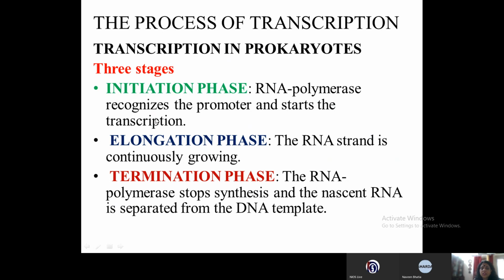Now, what happens in the initiation phase? As you must have presumed, the RNA polymerase recognizes the promoter genes and attaches there and starts the transcription. So, this is called the initiation phase. Then the elongation phase. What is elongation? The RNA strand is continuously growing. And the termination phase: when the RNA polymerase comes across the terminator genes, it stops the synthesis and the nascent RNA is separated from the DNA template.